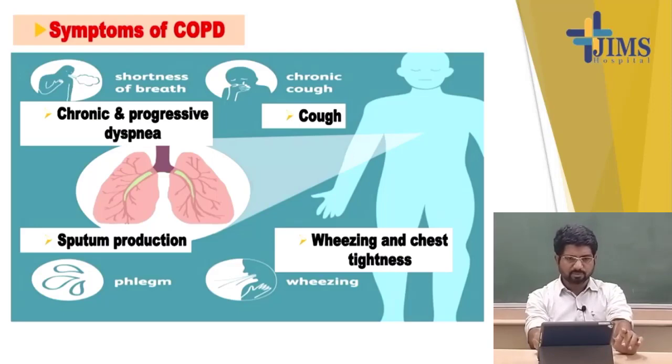Now what are the symptoms of COPD? The symptoms are collectively those of both bronchitis and emphysema. In case of bronchitis there is cough and sputum production, usually mucoid sputum, and whenever there is an infection it becomes mucopurulent. And whenever the patient is suffering from the predominantly emphysematous variety, there is chronic progressive shortness of breath, and because of persistent airflow limitation we also get wheezing and chest tightness.